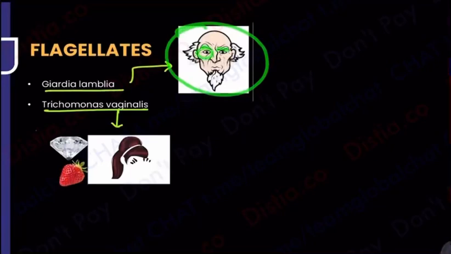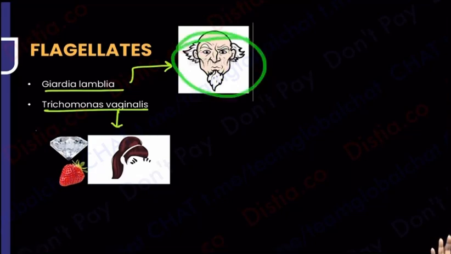Are you calling him a man? Because the trophozoite has 2 nuclei. Also, this man is an old man, so he's having less hair. But how many flagella? 4 pairs of flagella. After that, we are calling him the grand old man, or grand old Dadaji. So he's going to occur in the duodenum.